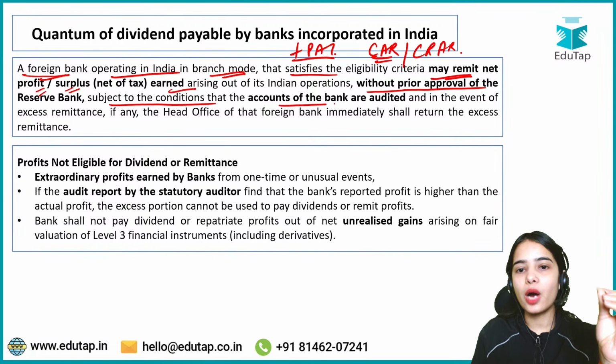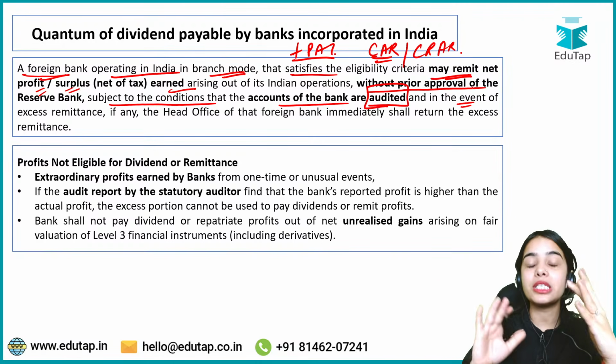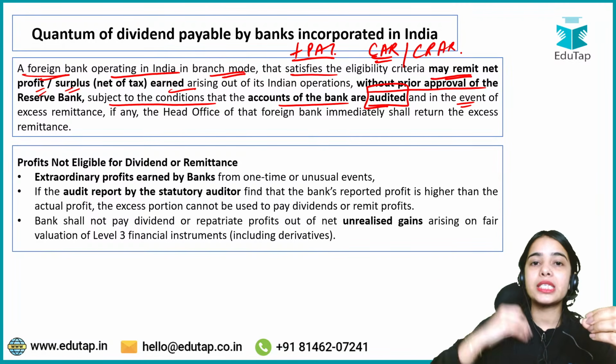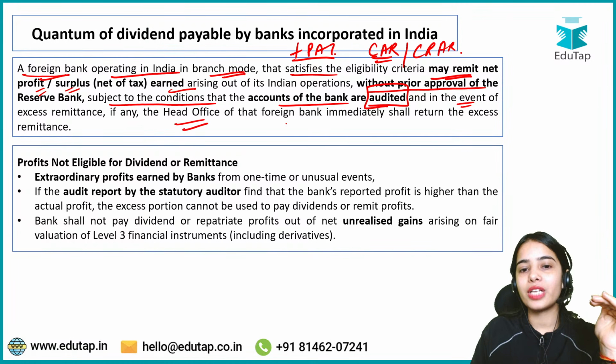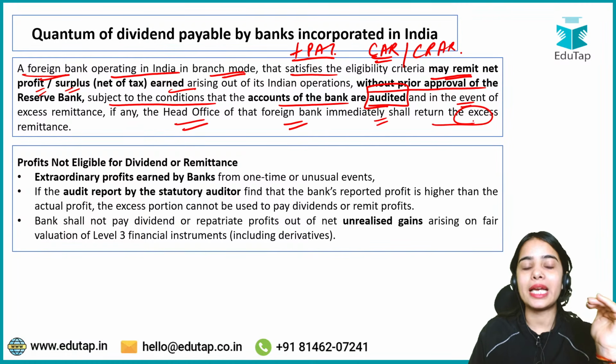They can remit the profit outside without prior approval of the Reserve Bank of India, subject to the conditions that the accounts of the bank are audited, and in the event of more remittance, that means more money has been remitted by mistake to the head office abroad, the head office of that foreign bank shall immediately return the excess remittance.